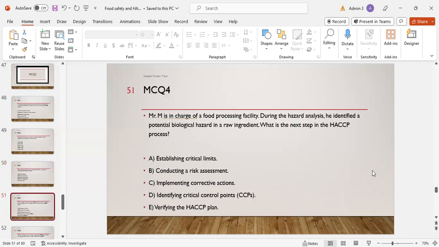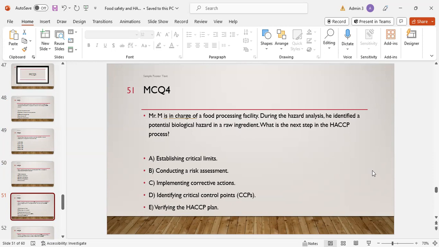MCQ number 4 is, Mr. M is in charge of the food processing facility. During the hazard analysis, he identified a potential biological hazard in a raw ingredient. What is the next step in a HACCP process?